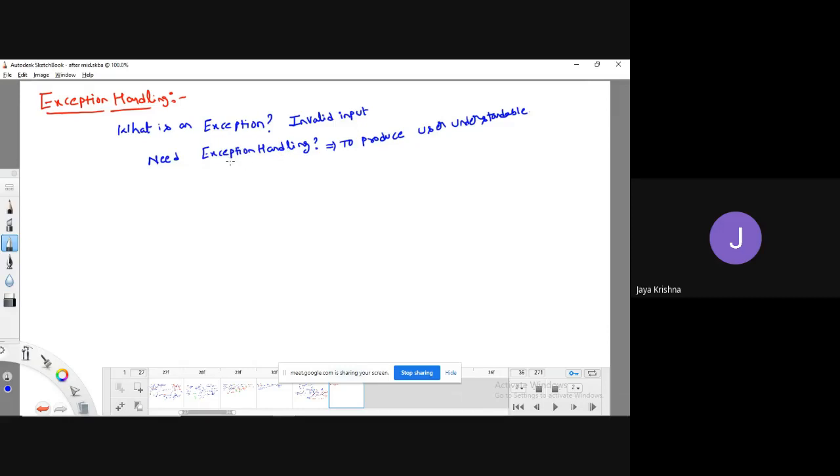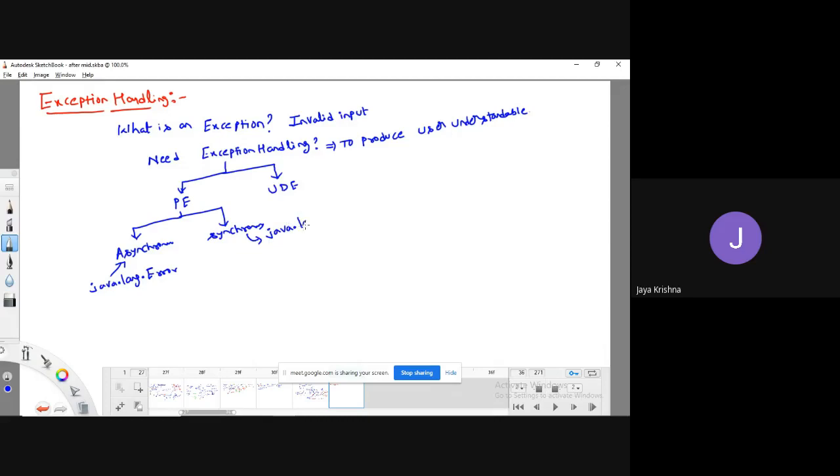This exception are of two types. One is predefined exceptions, another type is user defined exceptions. Again, these predefined exceptions are of two types: asynchronous exceptions, another type is synchronous exceptions, right? So the superclass for all the asynchronous exceptions, like we have discussed, java.lang.Error class is the superclass for asynchronous exception.